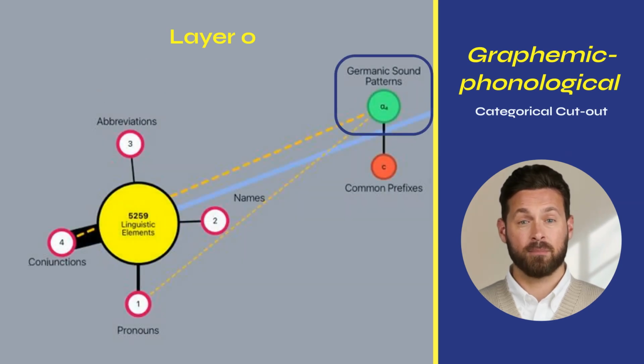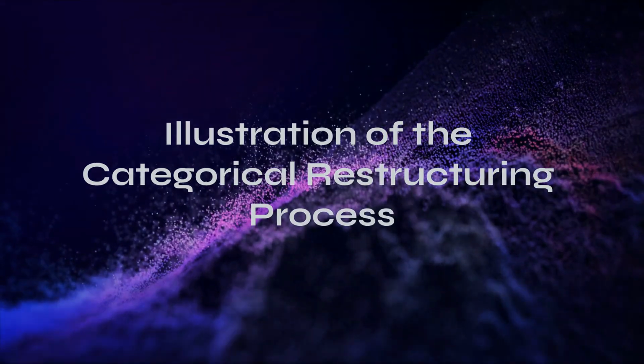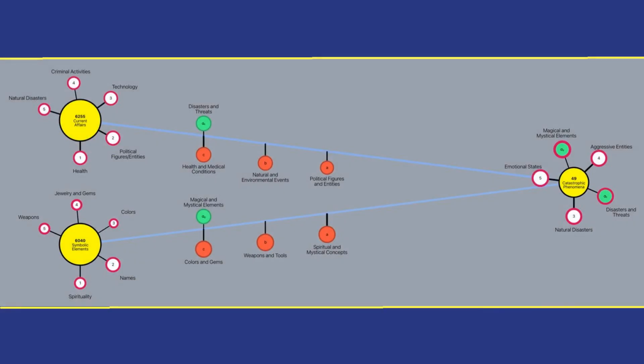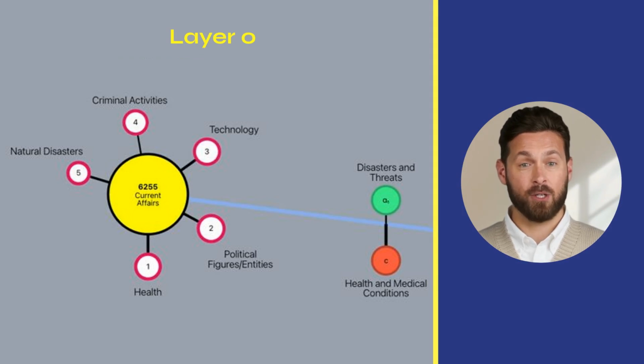These tokens are AE, EA, IE, EEE. Finally, the tokens of the subdimension A4, Germanic sound patterns, issued from the category linguistic elements of the precursor neuron, are coherent at the graphemic and/or phonological level. This subdimension contains the tokens die, be, and lie. Here is a map of the example which will follow. To conclude, let us examine an illustration of the categorical restructuring process.